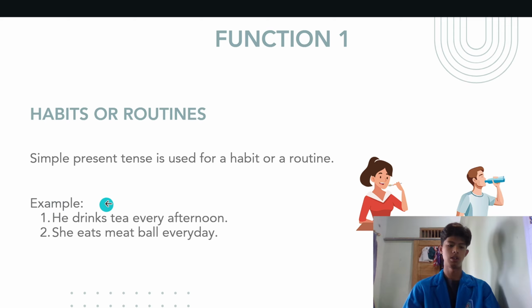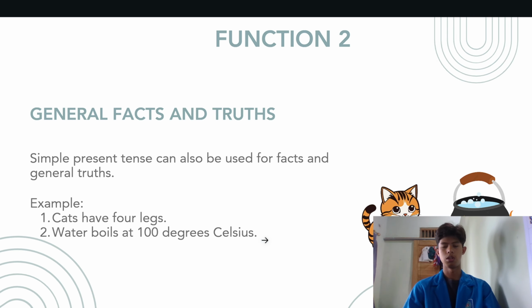For example, he drinks tea every afternoon, and she eats meatballs every day. The second function is that simple present tense can also be used for facts and general truths. For example, cats have four legs, and water boils at 100 degrees Celsius.